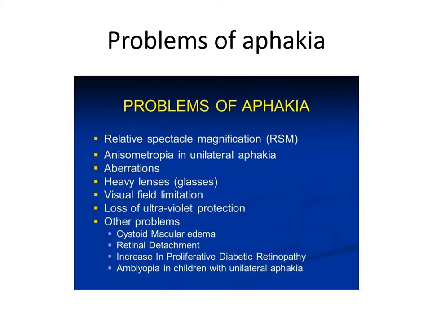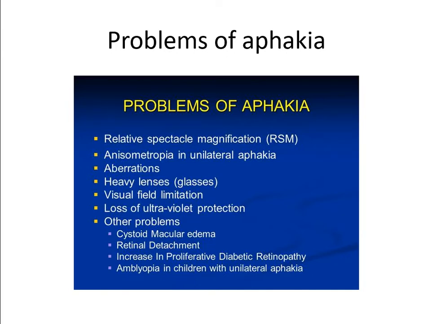These are the other difficulties of aphakia. The problems of aphakia are relative spectacle magnification, because the aphakic eye will see 33 times more magnified. There will be anisometropia. If unilateral aphakia is there, the aphakic eye will see 33 times more magnified, and the patient will have diplopia, anisometropic diplopia, because of the difference in refractive error.